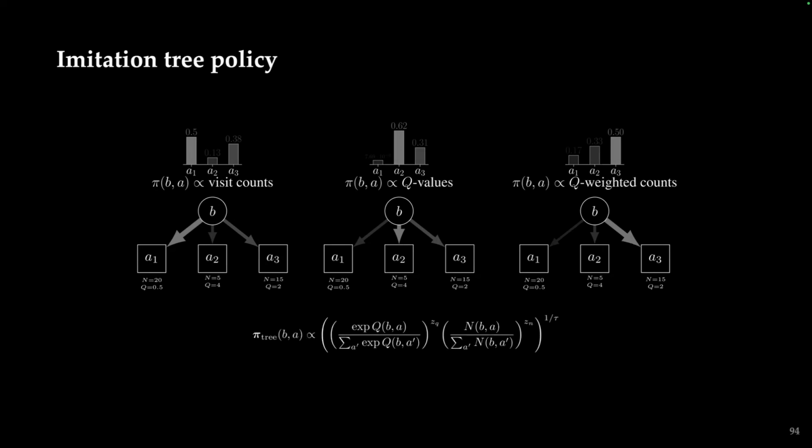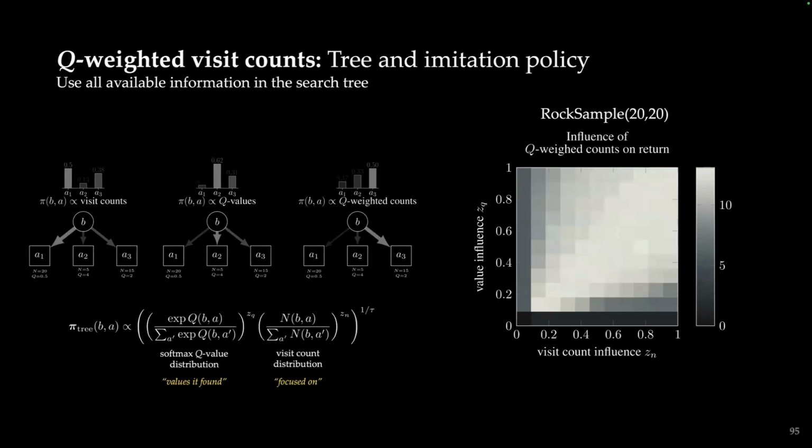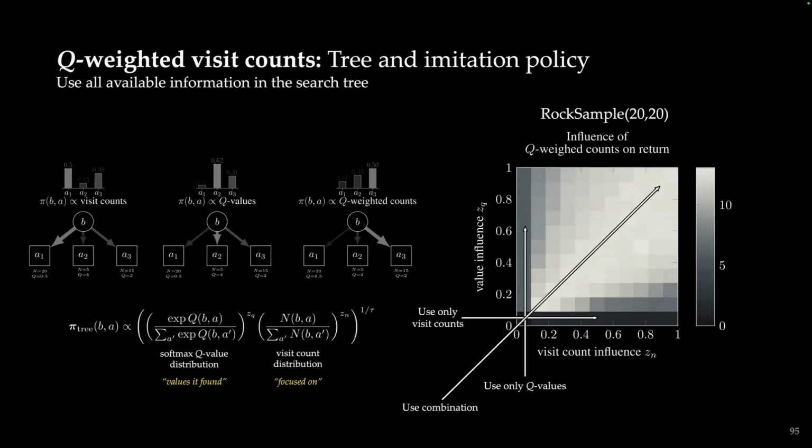What this means is, intuitively, we have our visit count distribution, which is what the tree search focused on, and we weigh that by the Q value distribution, which is the values that it found. To show you some results here for the rock sample problem, if we just used Q values or if we just use visit counts, this performs worse than if we use a combination of the two. And again, the important part is we want to use all available information in the search tree, given that we have a limited number of queries.